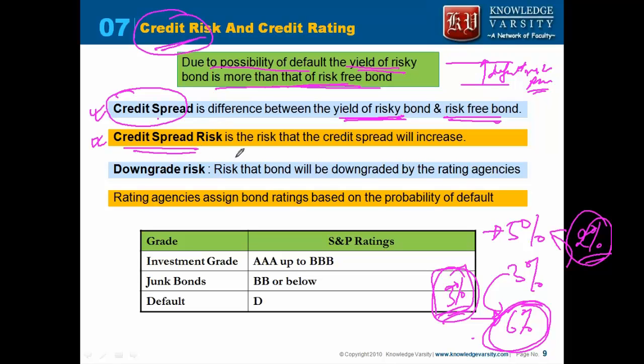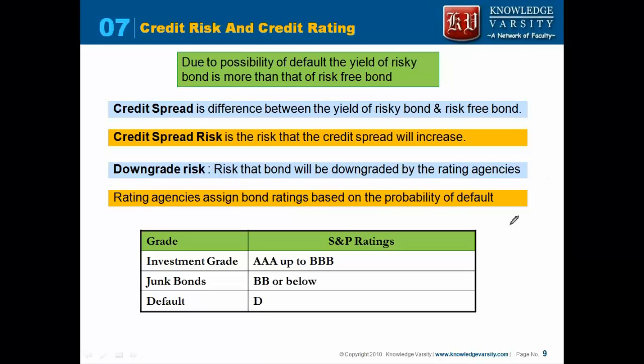You have a concept of credit spread risk. Credit spread risk is the risk that the credit spread will increase. If the credit spread increases, typically the bond prices fall. In reality, it is not always like that. That's why I've said typically, because let's consider two scenarios.